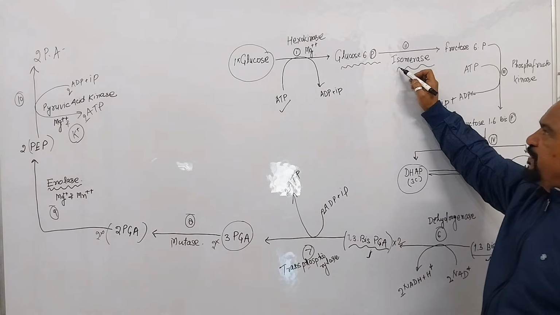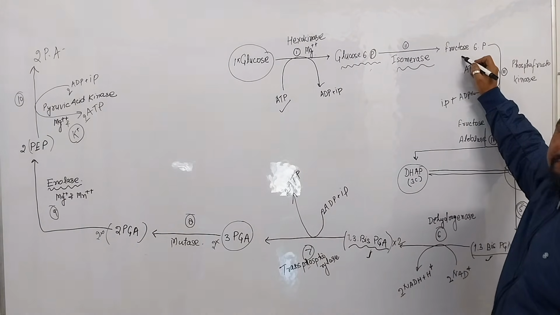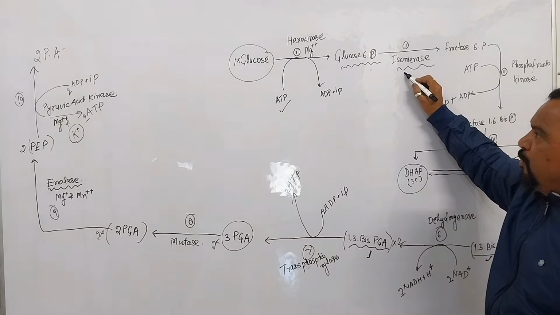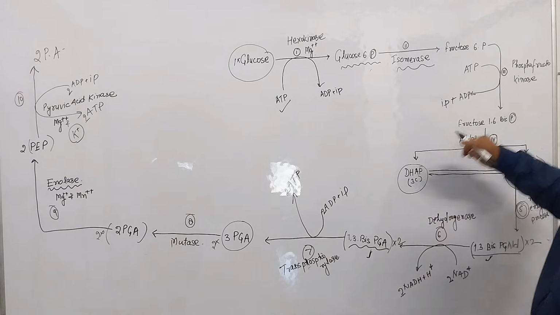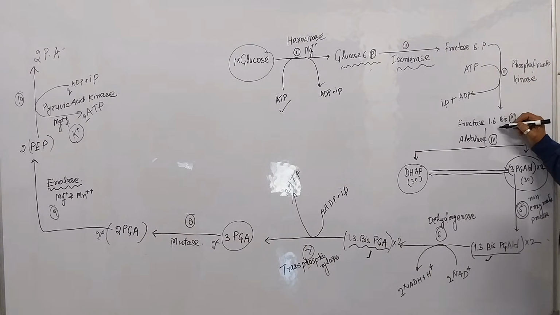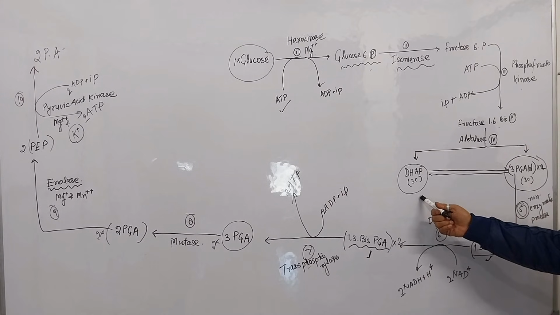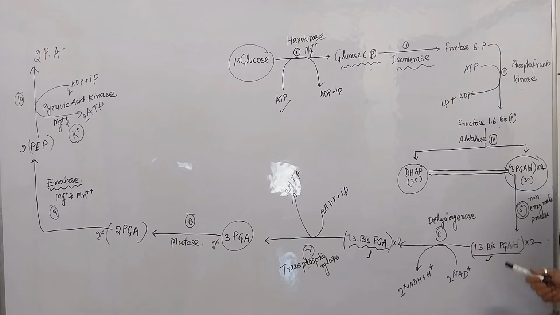Okay. In the second step, glucose 6-phosphate is converted into fructose 6-phosphate in the presence of enzyme isomerase. Why? Because both are isomers. And fructose 6-phosphate is converted into fructose 1,6-bisphosphate. It is due to the presence of ATP. Phosphofructokinase enzyme works here. Clear? And fructose 1,6-bisphosphate is converted into dihydroxyacetone phosphate and 3-phosphoglyceraldehyde. 3-phosphoglyceraldehyde is converted into 1,3-bisphosphoglyceraldehyde in the presence of H3PO4.